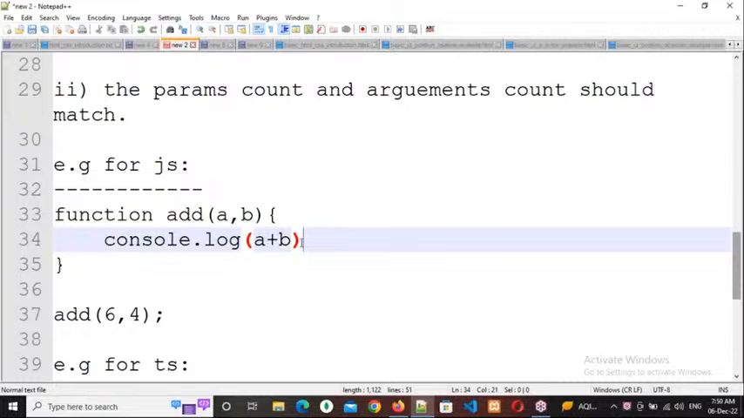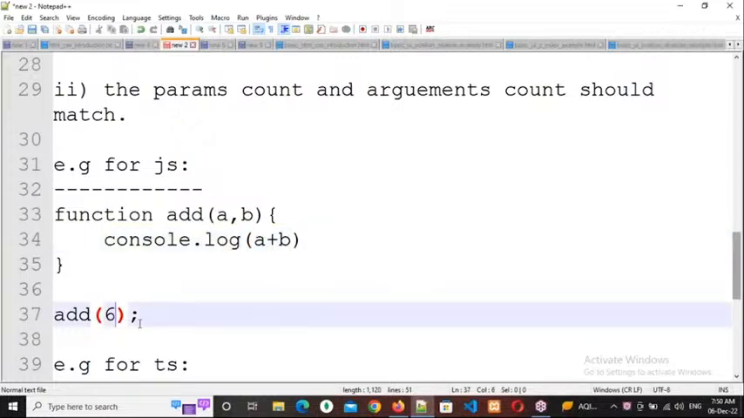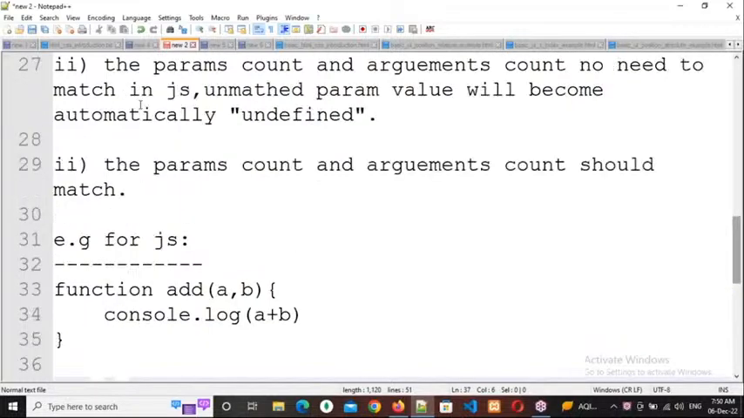Now here I am sending only one argument, 6. Now respond, what is the output I will get? As per the description, tell me. Parameter issue, value, sir. Error, or else what is the output I will get?